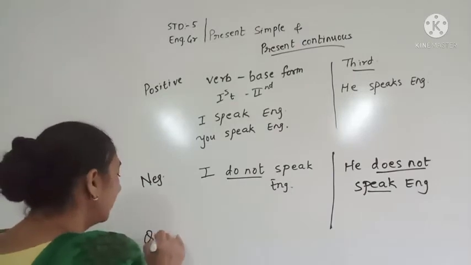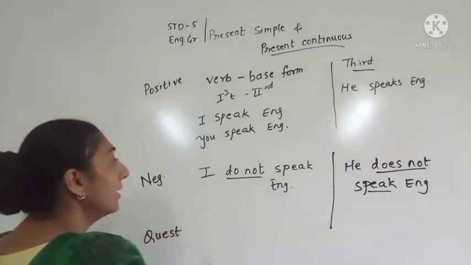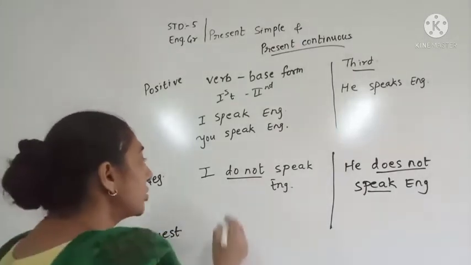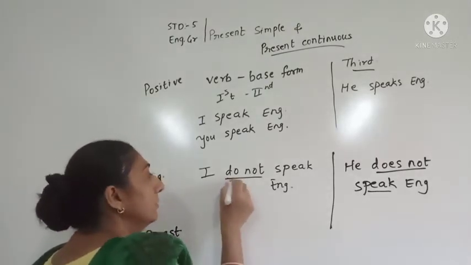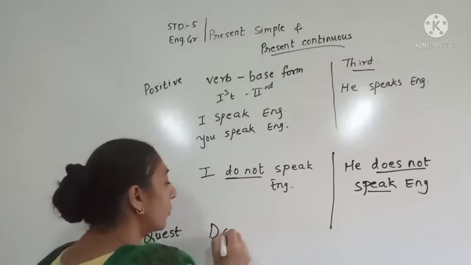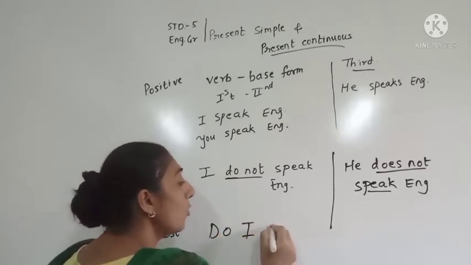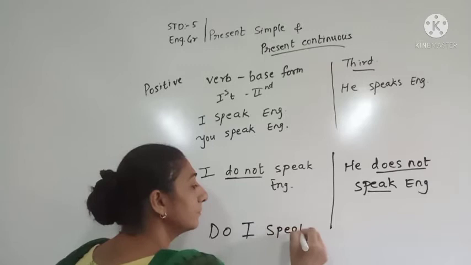Now question. How will we form a question? We will take do in front of the question sentence. Do I speak English?